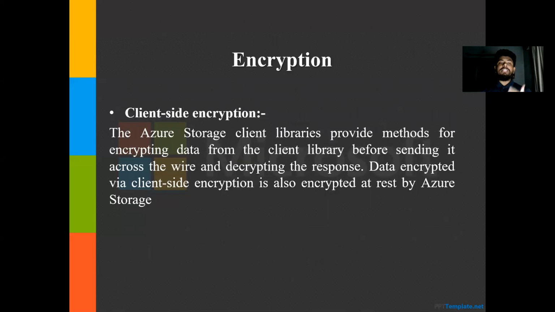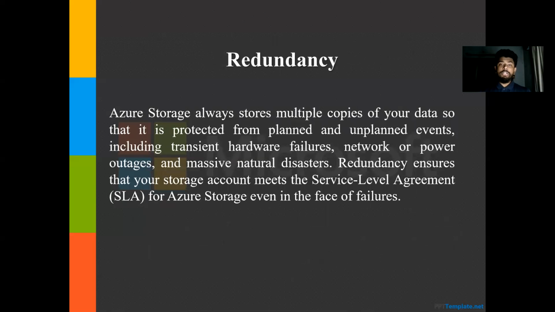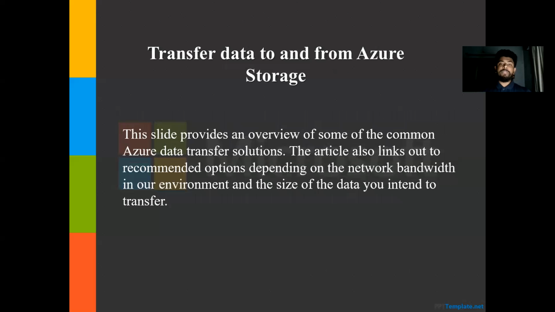And the last one is client-side encryption. This means the client library provides methods for encrypting data from the client library before sending it across the wire, and decrypting the response. So this is the function of client-side encryption. As I previously described, what is redundancy? This means Azure Storage stores multiple copies of our data, whatever data we have kept in the data center. They keep a number of copies so that if one data center fails, we can access it from the other data center.